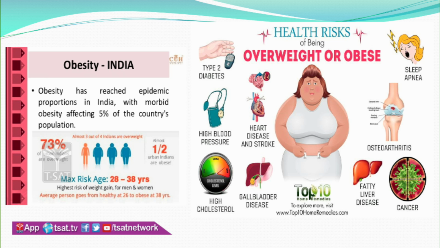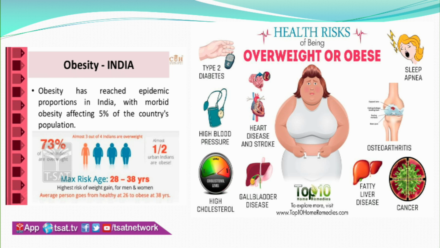If you observe the picture, it represents two levels: of the people living in urban areas, about 73% are overweight. And half of urban Indians are also obese. The major risk factor, or the age favorable for the occurrence of obesity, is 28 to 38 years. This age is considered the highest risk.